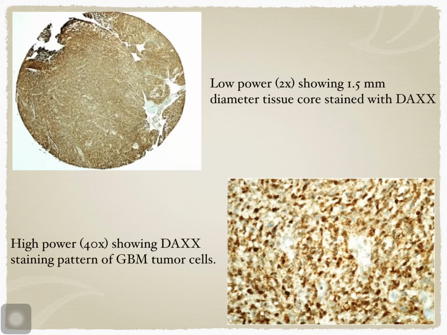In the first picture, we can see the low power view showing a 1.5 mm diameter tissue core stained with death domain associated protein. In the second picture, we can see the high power view showing the death domain associated protein staining pattern of GBM tumor cells.